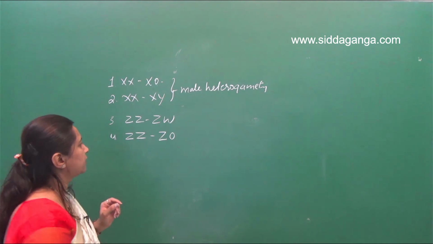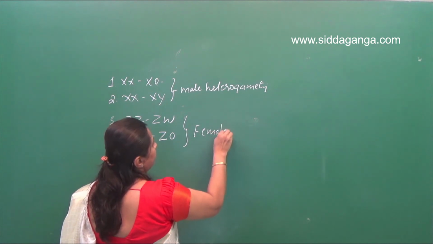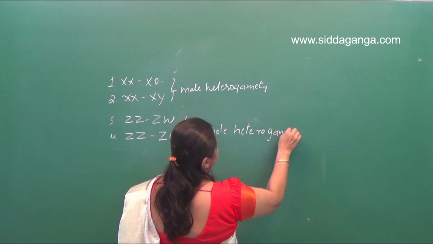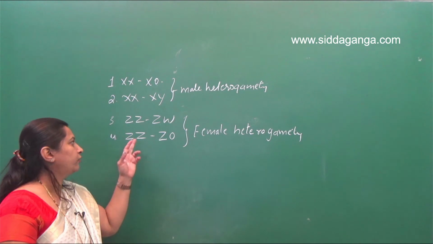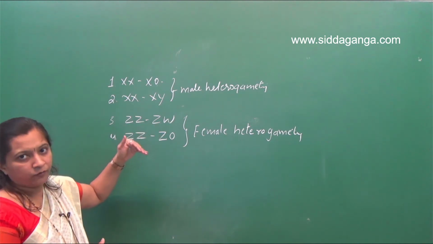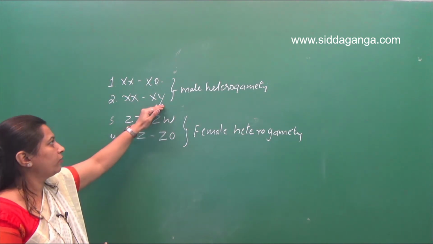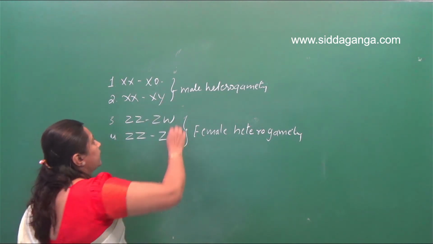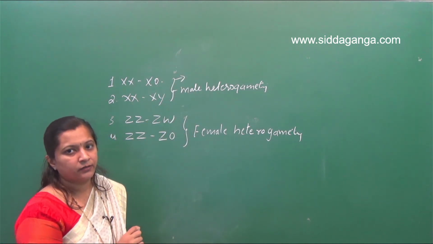And the other types of sex determining mechanisms, like ZZ and ZW, ZZ and ZO, are examples for female heterogamety. So instead of XX and XY, they have used different symbols like ZZ and ZW. Why? To avoid confusion, to differentiate a female heterogamete, that is ZW, from the male heterogamete, that is XY.